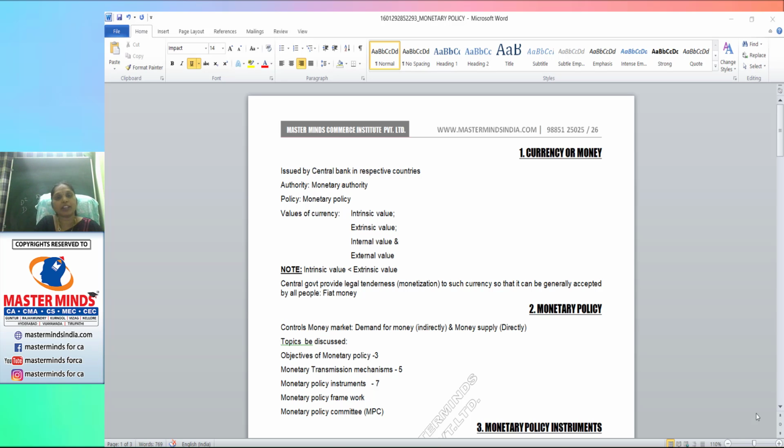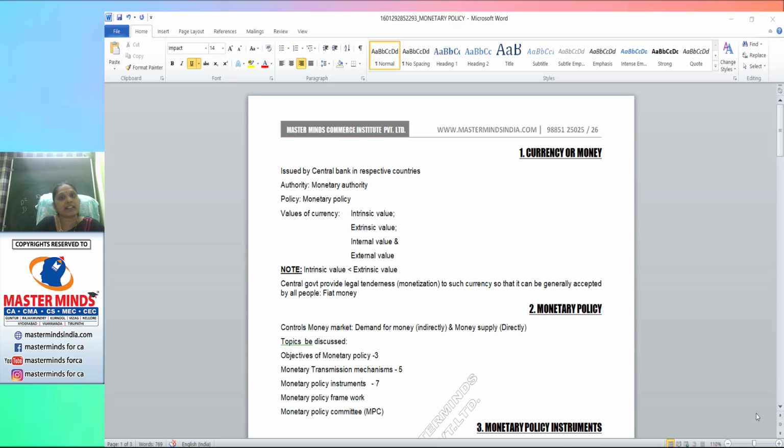Before that, let me give an introduction regarding currency or money, and then only we can know the importance of monetary policy or monetary authority. Who will issue this currency or money in any country? The respective central bank. It is the responsibility of any country's central bank to issue their currency in their denominations.